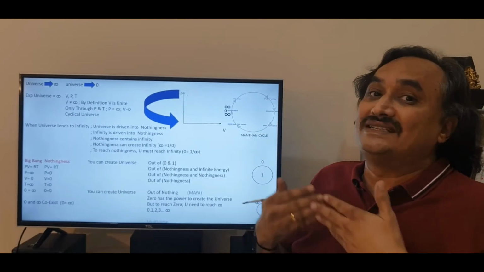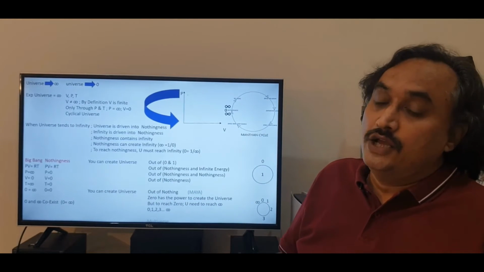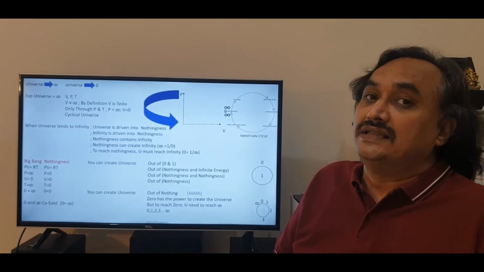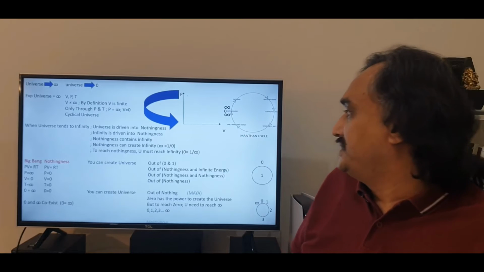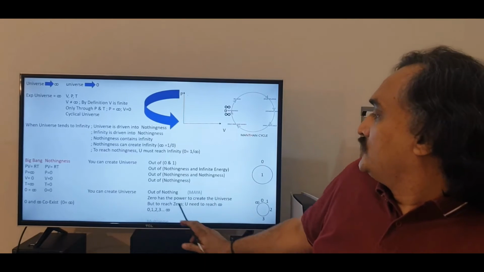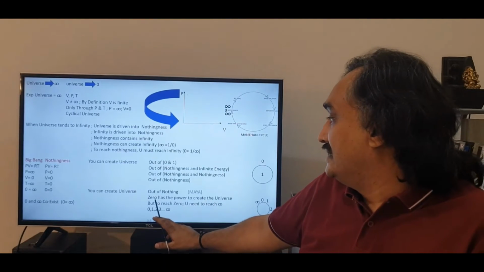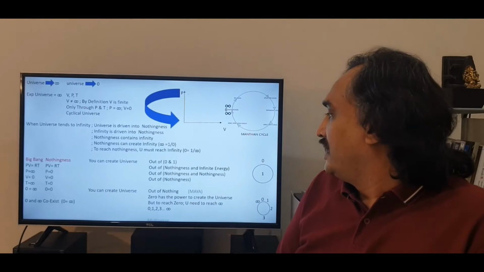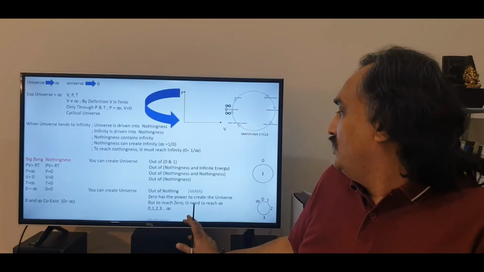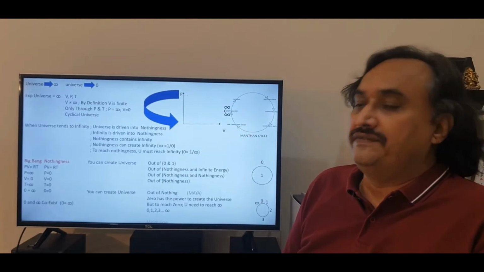But you cannot just reach nothingness just like that. To reach nothingness, the whole universe has to breach the infinite levels of pressure and temperature. So what we are trying to say here is that the zero has the power to create the universe. But to reach zero, the universe needs to reach infinity.